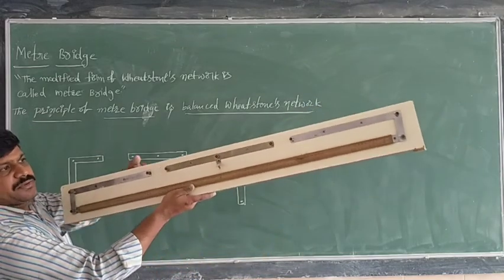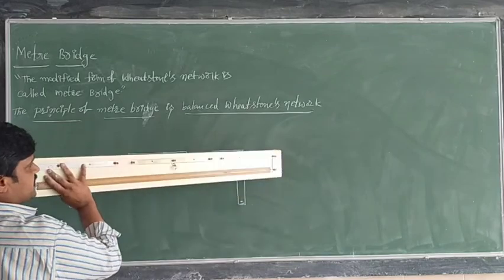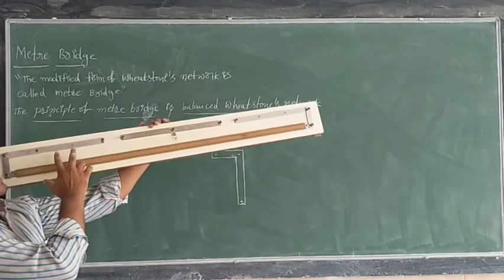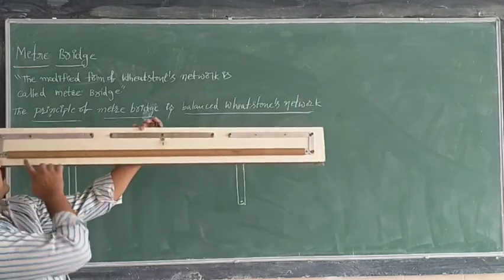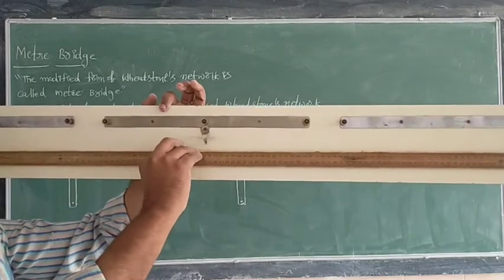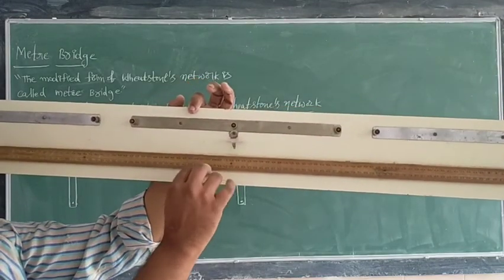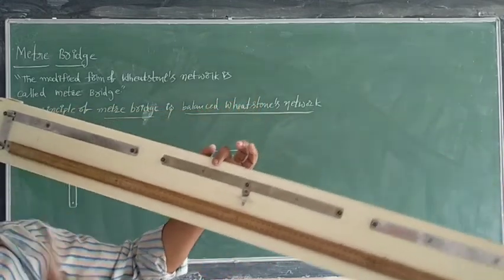Now this is the meter bridge. If you look here, this one is A, this one is B, and this one is C. From A to C, one wire is connected. The name of the wire is manganin wire, and the length of the wire is 1 meter.